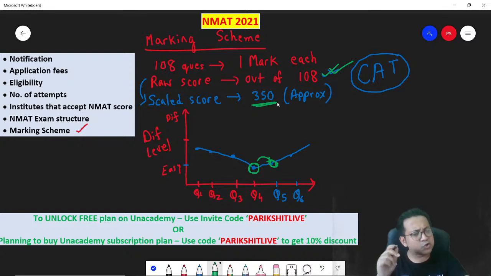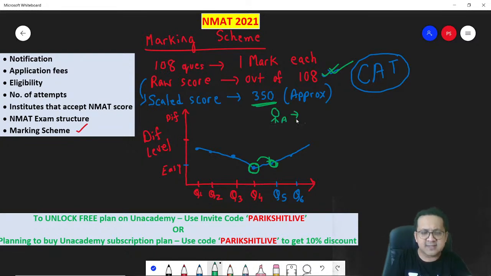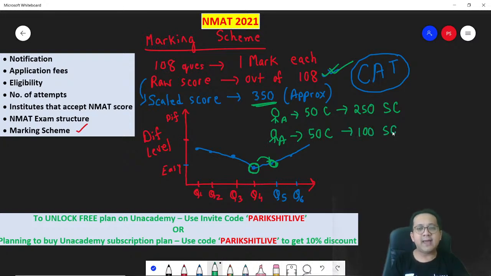You get the point? So there can be 2 scenarios. Student A gets, let's say, 50 questions correct. He might end up with a scale score of 250. Another student also gets 50 correct, but his scale score could only be 100. And this scale score is what matters.